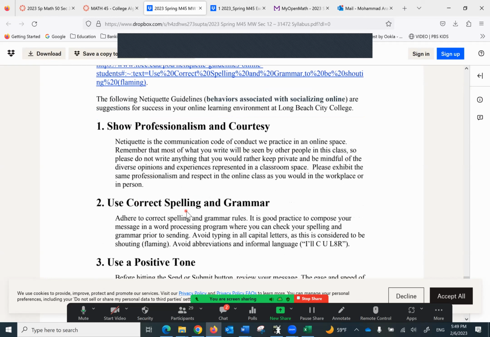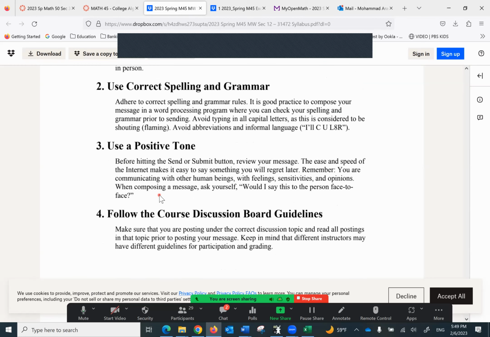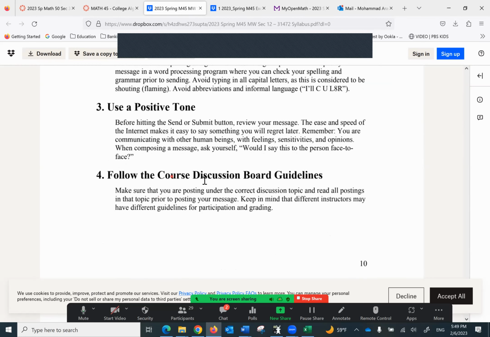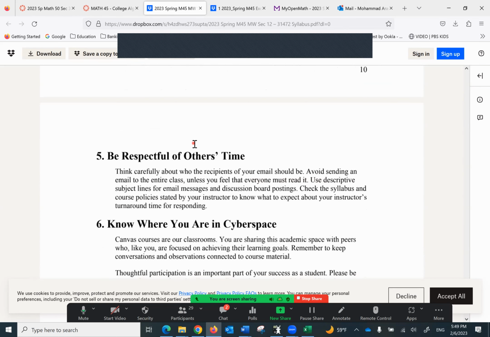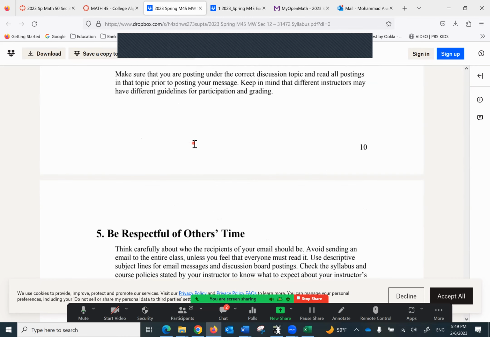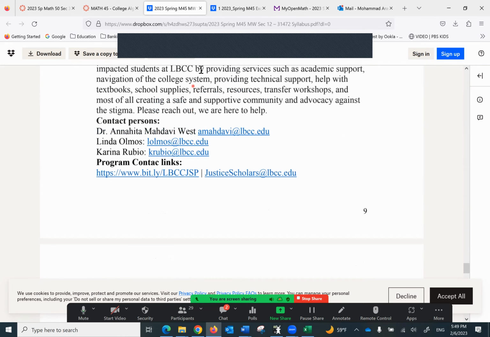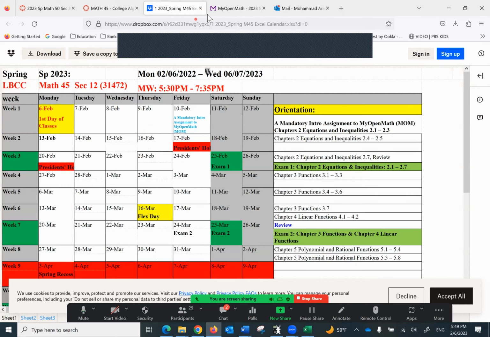And we want to use the correct spelling and grammar. This is a college class. And of course, as always, with a positive tone, and follow the course discussion board guidelines, and of course, being respectful of everybody. So that's something we want to really be mindful of. So that is the syllabus.